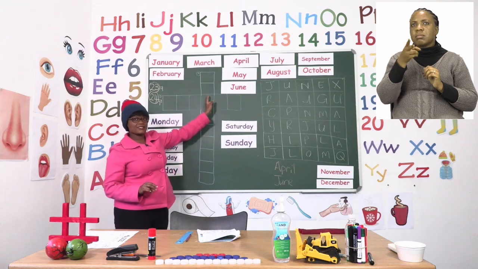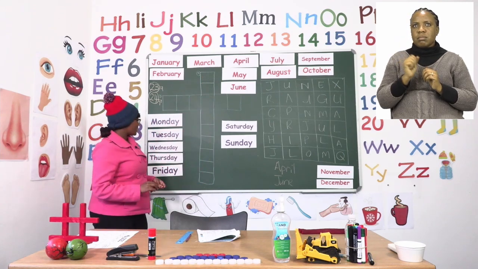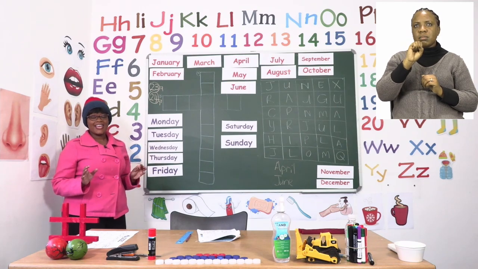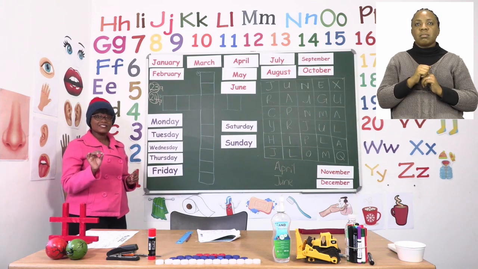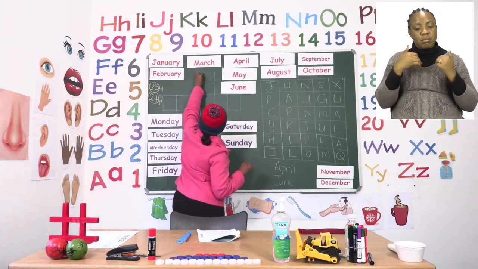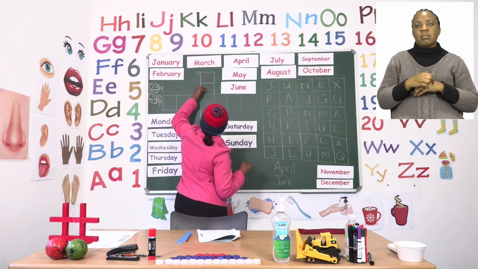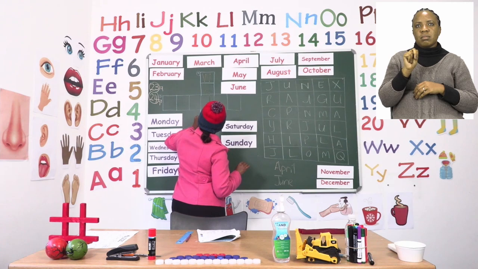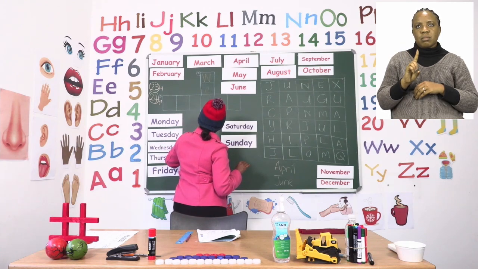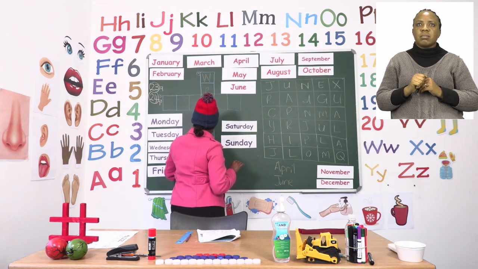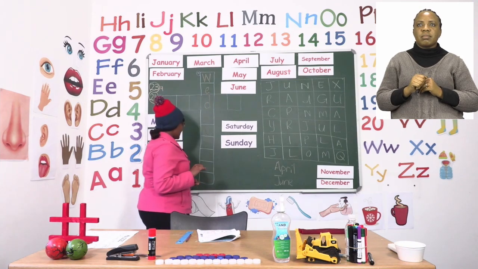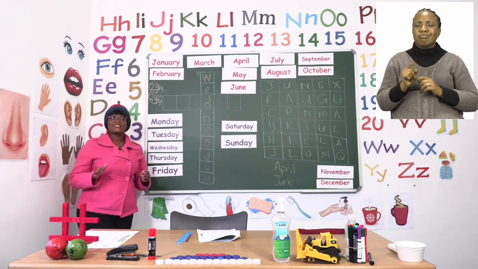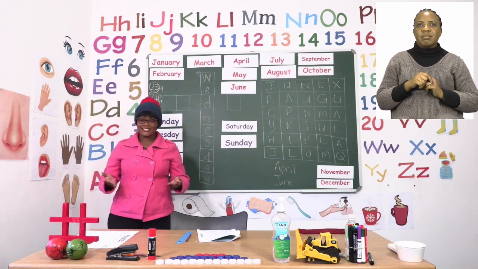So we're going to write it going down. We're going to start by spelling it. Because it is a day of the week, we can use capital letters. So we're going to say capital letter W. And then we are going to continue spelling Wednesday, and now we are done. Woo, what a long word, but it's all there. Make sure, boys and girls, that you check that your letters are enough.